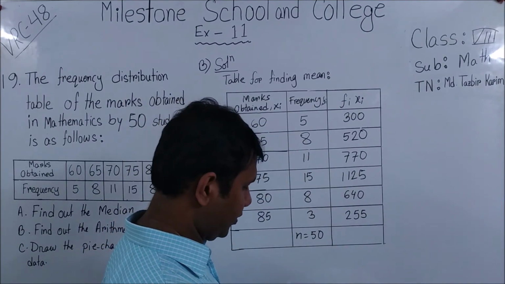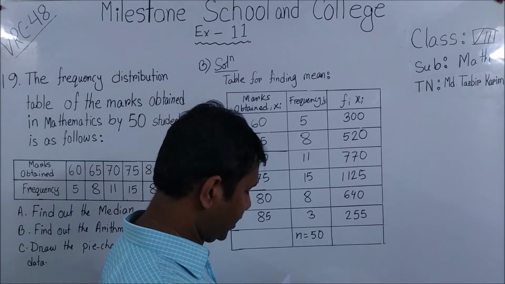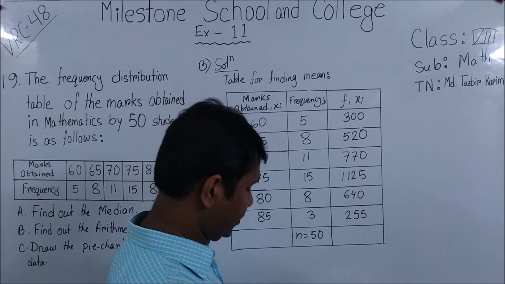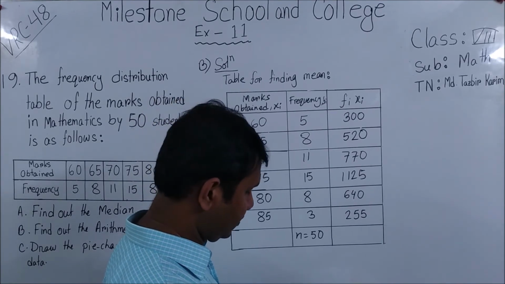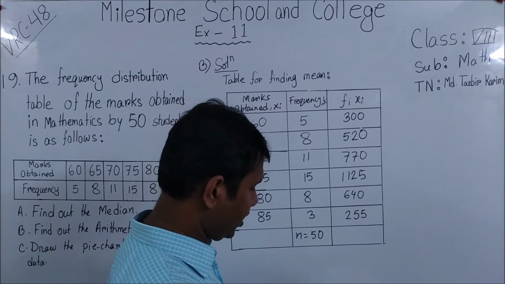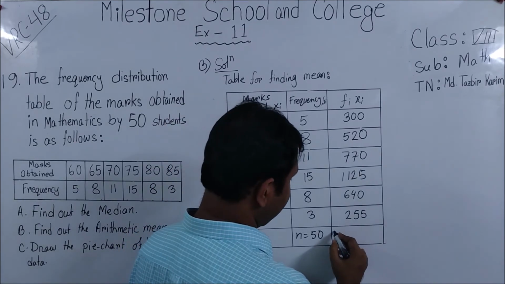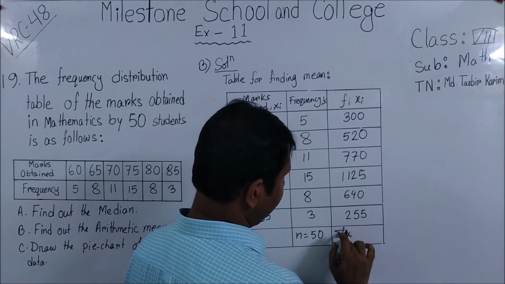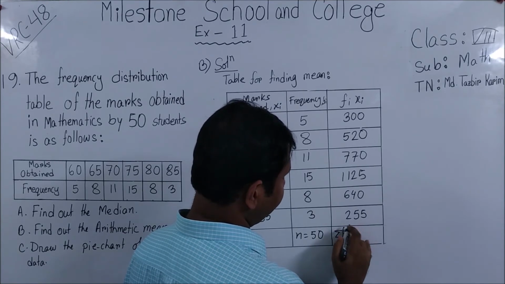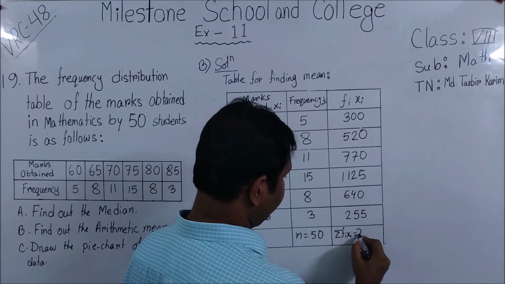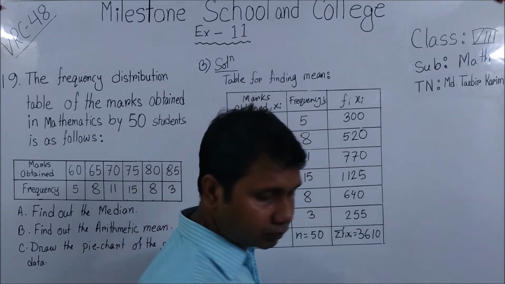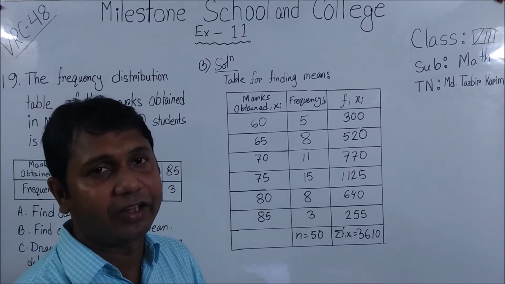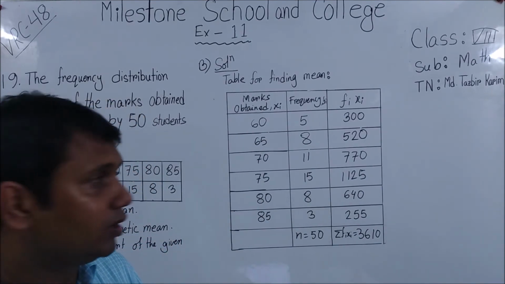Now we are going to add all of them. 300 plus 520 plus 770 plus 1125 plus 640 plus 255. We are going to get the summation of fi xi equal to 3610. Okay, so this is the table we just made for finding arithmetic mean.